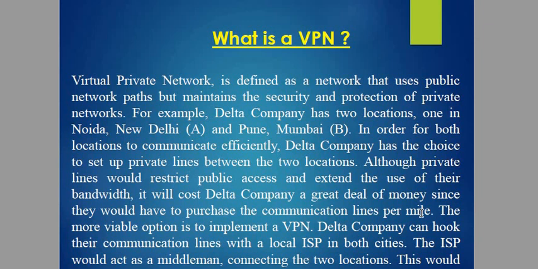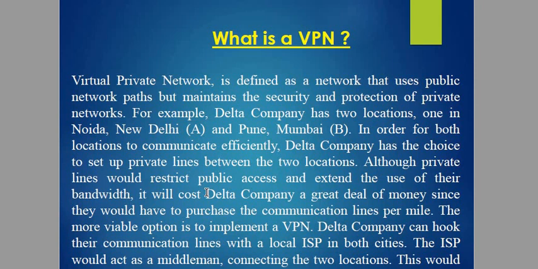So let me give you the example. The company has three locations, and the company wants to communicate between all these three locations, but the data should be private. But if you go physically, they have to purchase the private lines and all that, so it would be more costly, of course, right? So Delta company would pay a great deal of money, since they would have to purchase the communication lines.